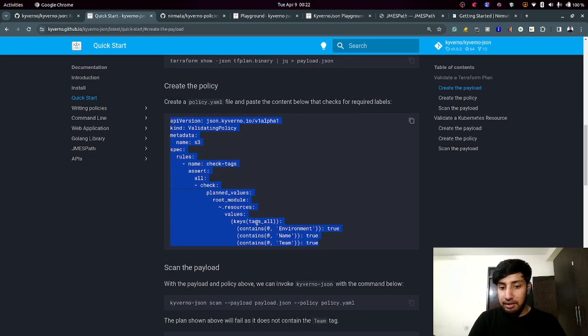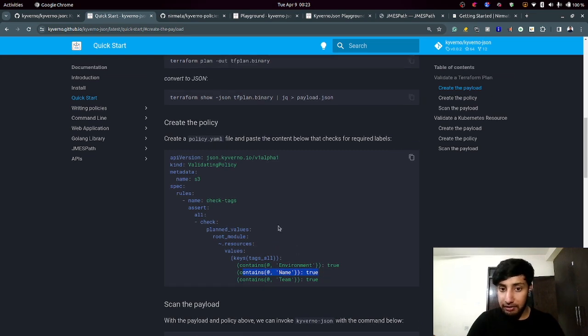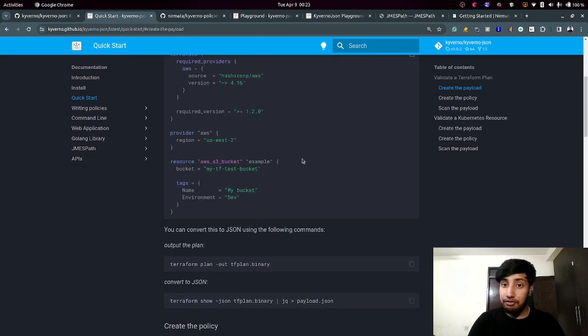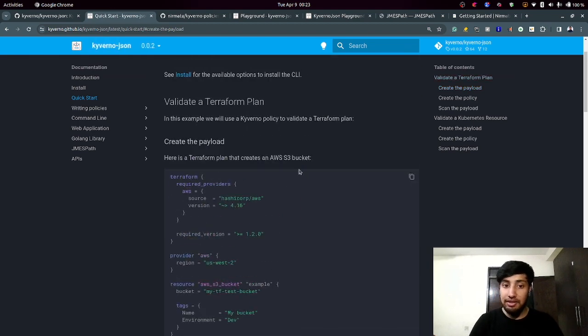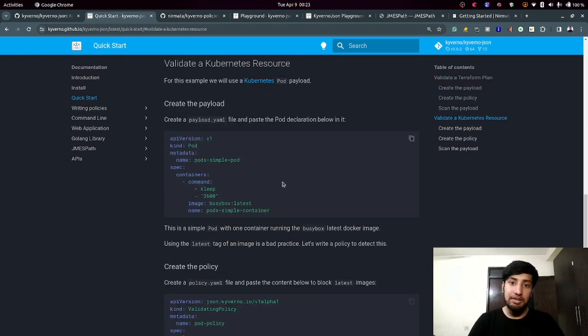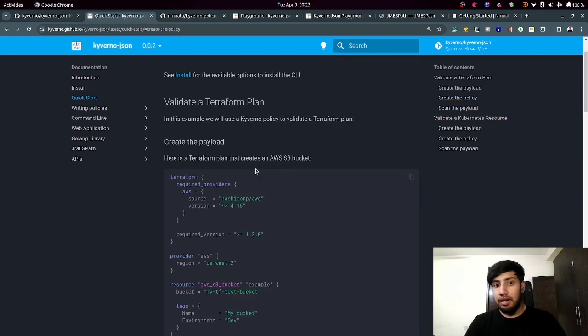Once you have got a JSON, we have another thing, the policy. Don't worry about the details. This policy has some check statements. It's checking something, and based on these, it's determining whether certain fields exist or certain fields and values match in your payload or not. Based on that, you're going to get passing or failing checks for the policies.